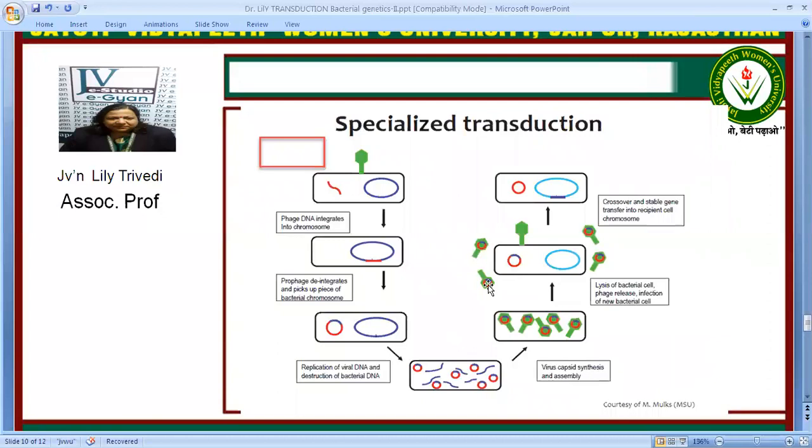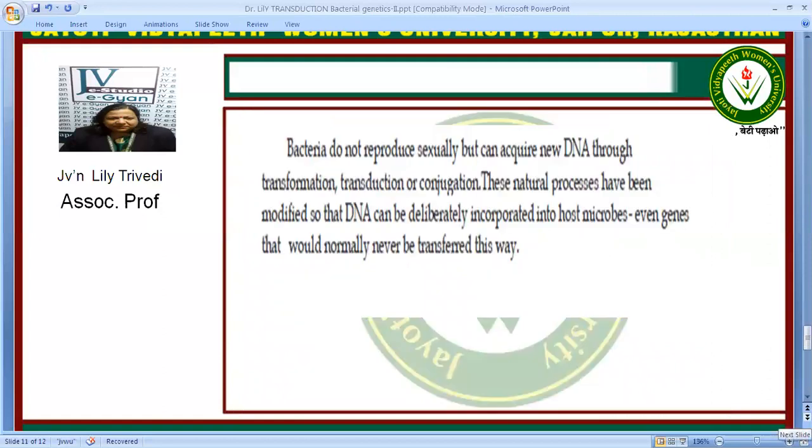So these bacteriophages are infecting the new bacteria, and crossover and stable gene transfer into the recipient cell chromosome takes place, and now this bacterial chromosome has a part of the DNA of some other bacteria from where the bacteriophage has come and taken it. So this is specialized transduction. The pieces of DNA are moving away in a specialized manner and joining in the next bacteria in a specialized place. That is why it is called specialized transduction.